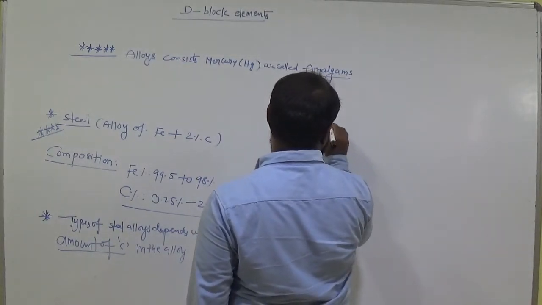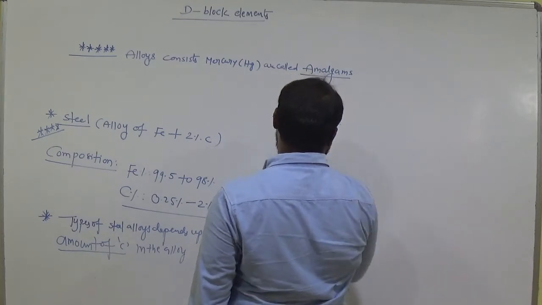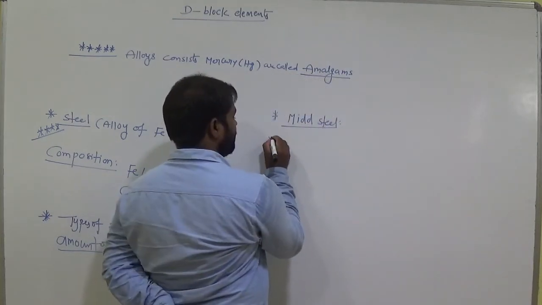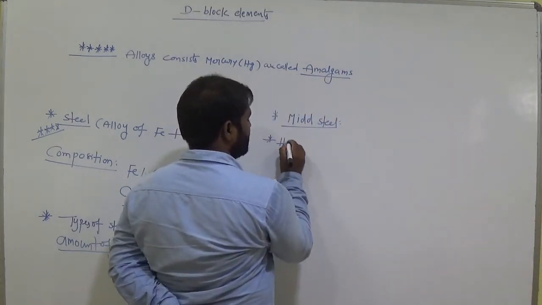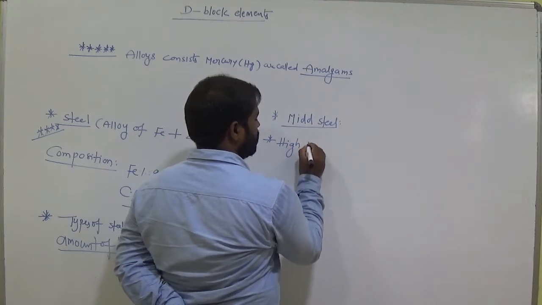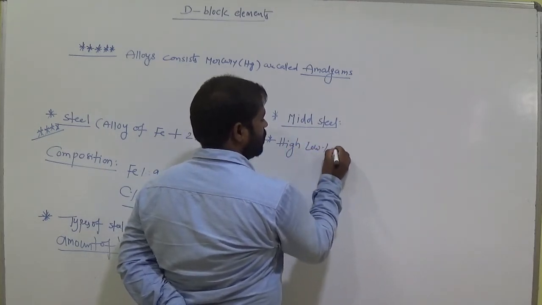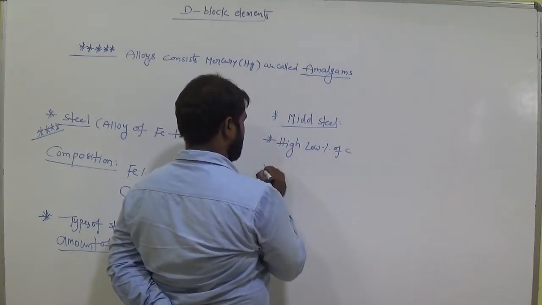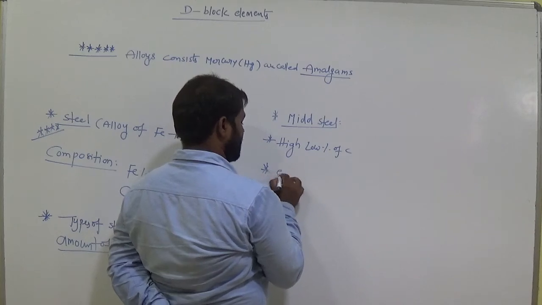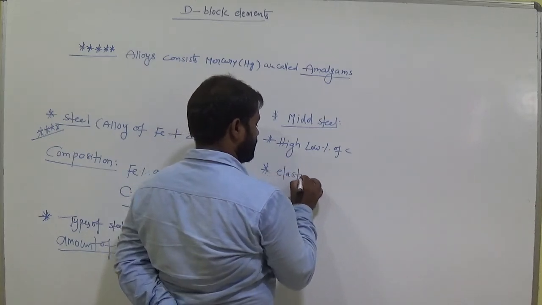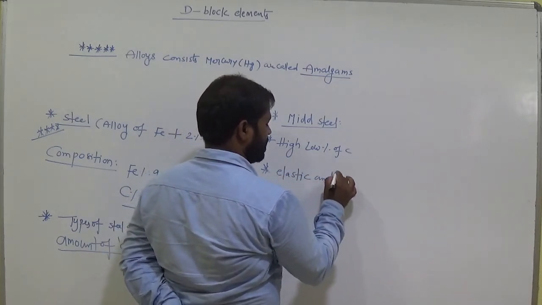Mild steel consists of a low percentage of carbon, and it is elastic and has hardness.